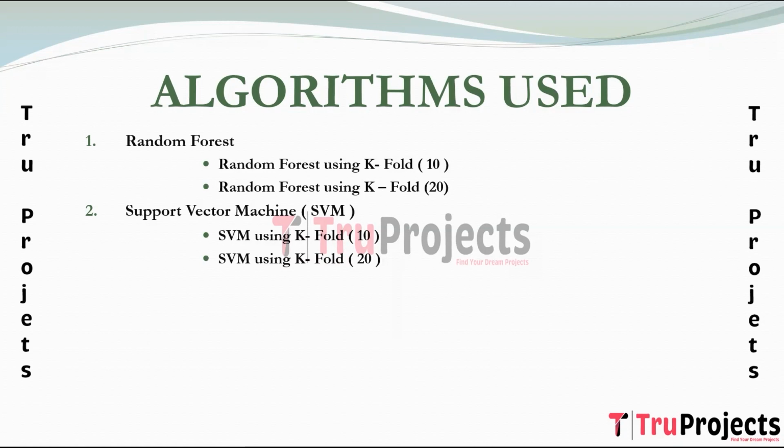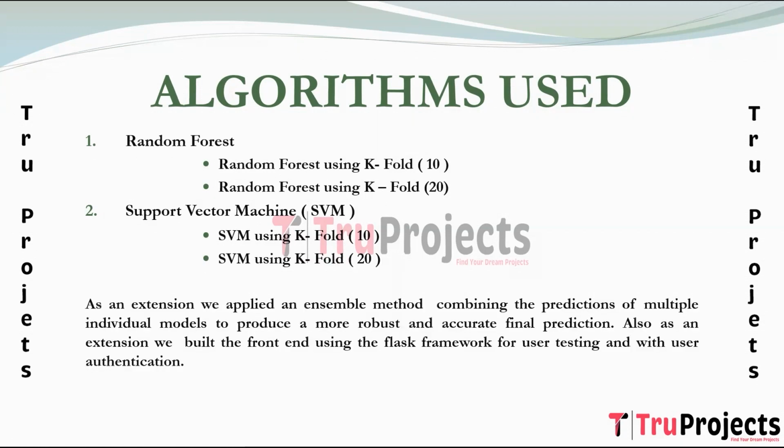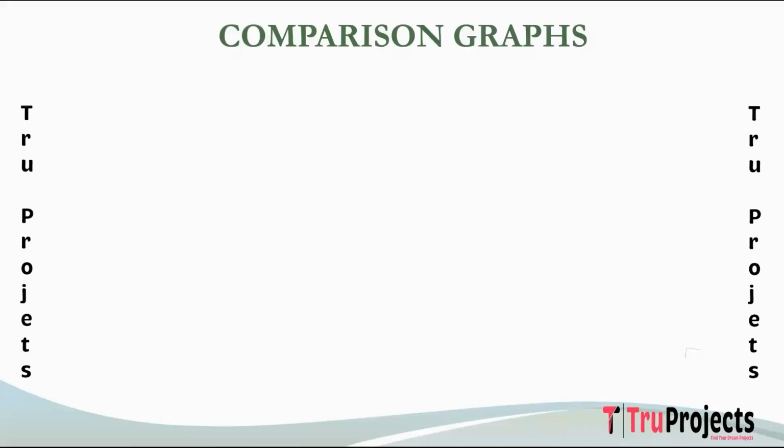SVM is selected for its effectiveness in handling high dimensional space, making it suitable for IoT environments where multiple features contribute to anomaly detection. SVM's ability to find the optimal hyperplane is valuable when dealing with intricate decision boundaries in the complex IoT dataset. As an extension, we employed an ensemble method that amalgamates predictions from multiple individual models, enhancing the overall robustness and accuracy of the final prediction. Additionally, we expanded the project by developing a front end using the Flask framework to facilitate user testing, complemented by user authentication for added security. We have evaluated this project using different evaluation metrics, which are accuracy, precision, recall, and F1 score.